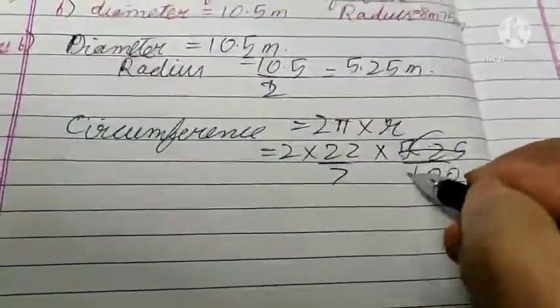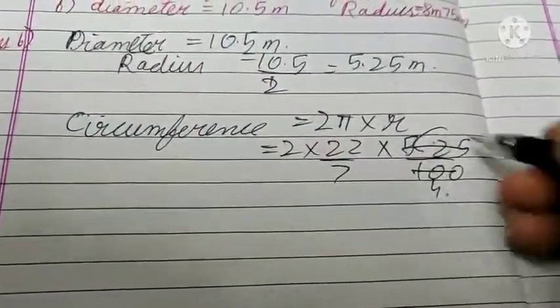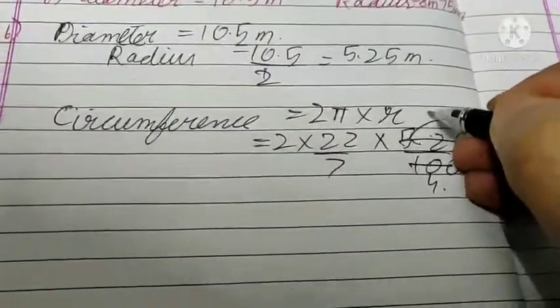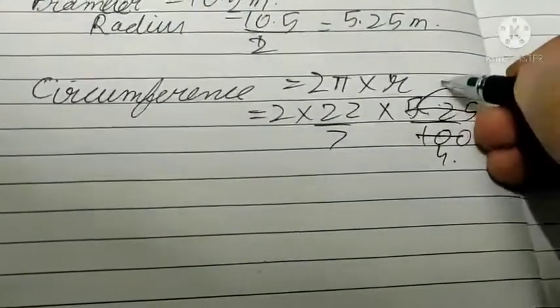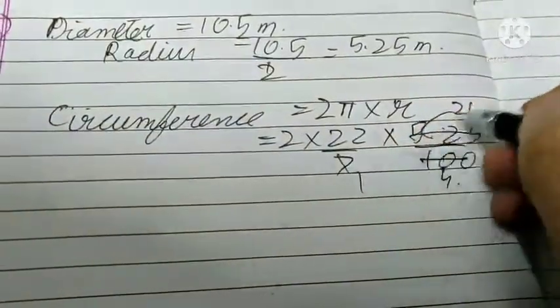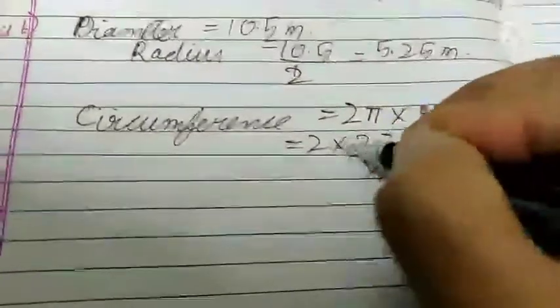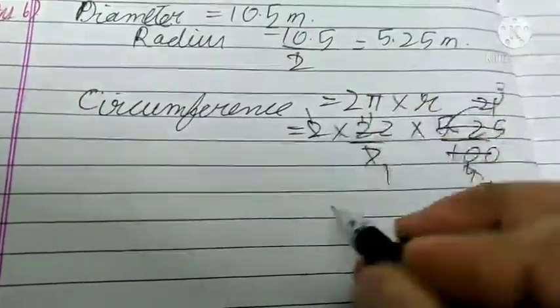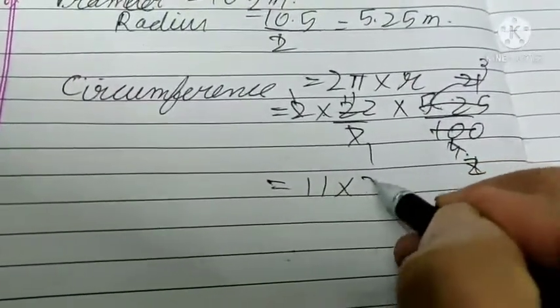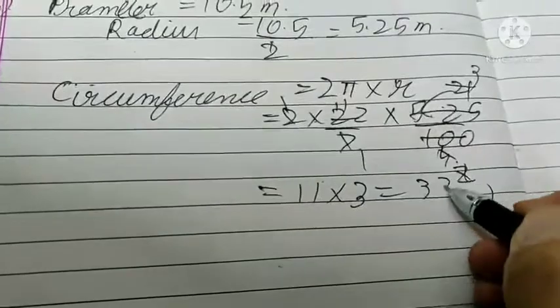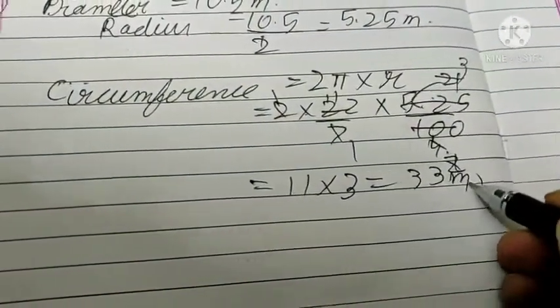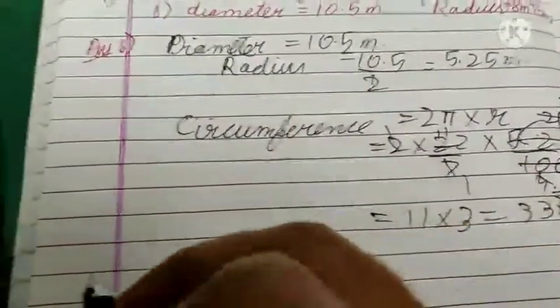Cutting it by 25, you will get 4. Cutting this by 25, you will get 21. 7 threes are 21, 4 twos are 2, so 11 into 3, that is 33 meter is the circumference of the circle.